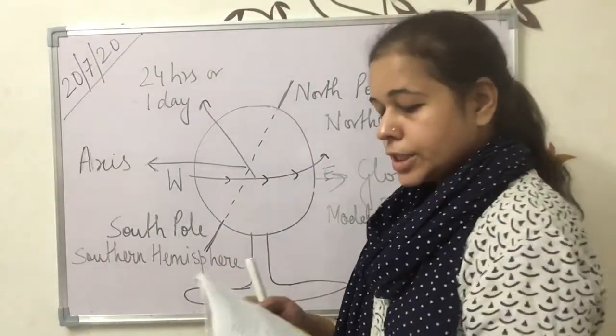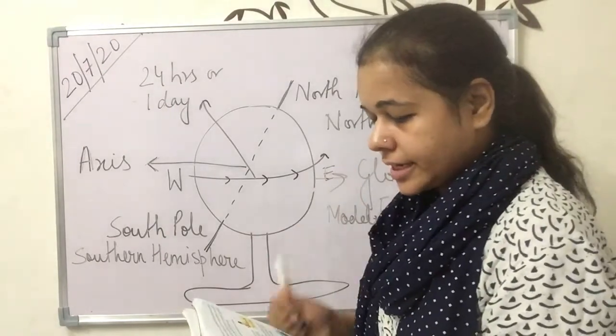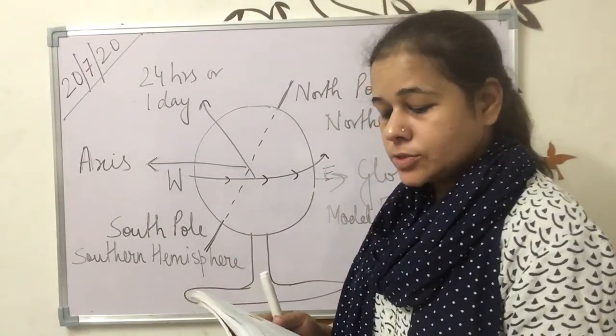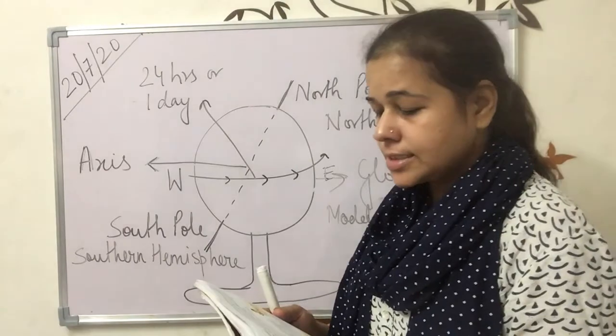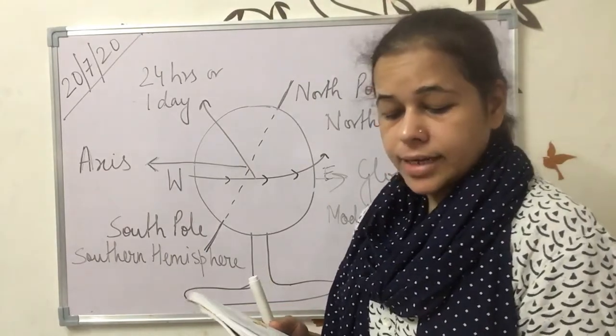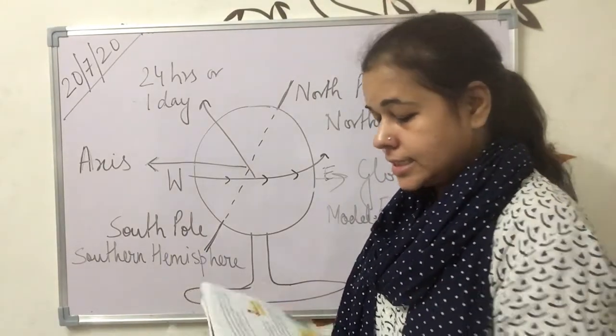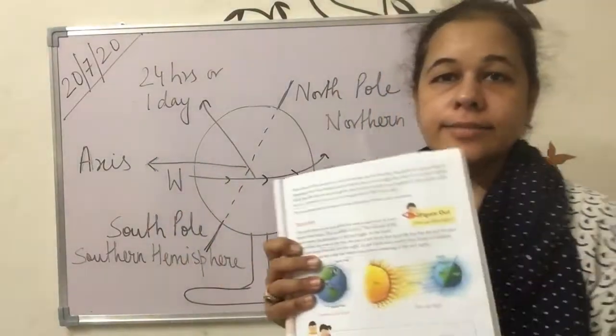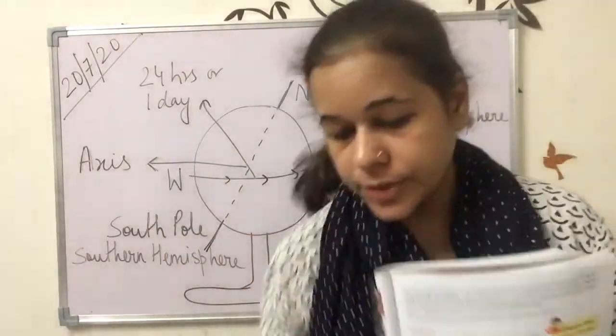So the rotation of the earth causes the formation of day and night. As the earth moves from west to east, the part of the earth that faces the sun has day and the part that faces away from the sun has night. In the diagram also you can see it. Or should I draw it here? Wait.